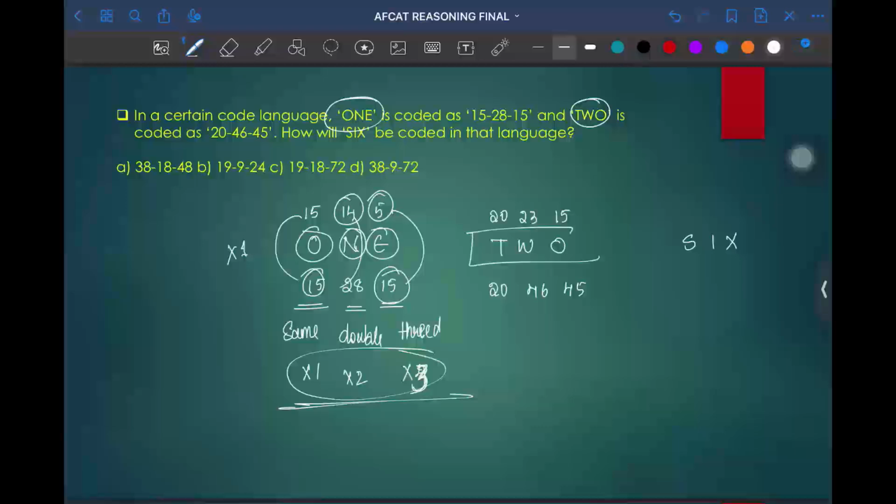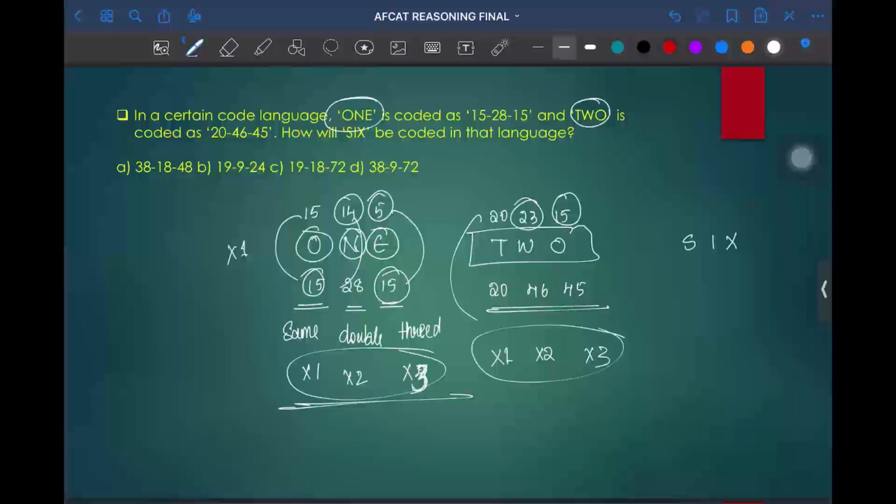So here we have TWO coded as 20, 46, and 45. So in the first case, it should be multiplied by 1, in the second case by 2, and in the third case by 3. If the same condition meets for both questions, then we can come to the conclusion that it is following the same pattern.